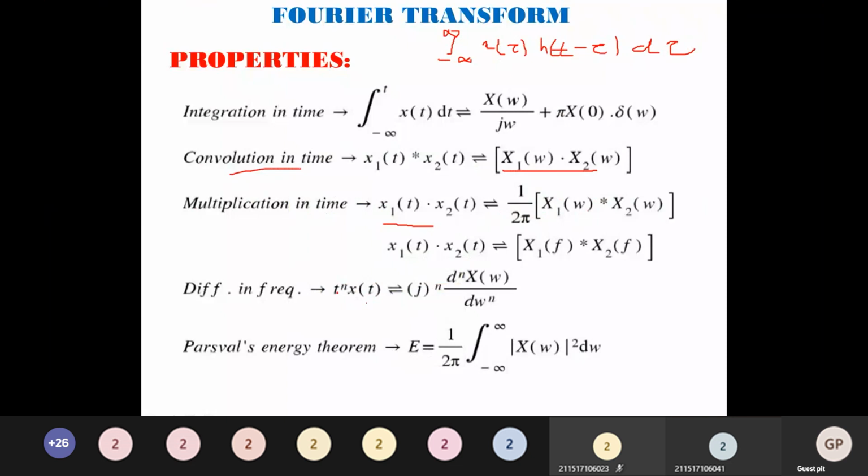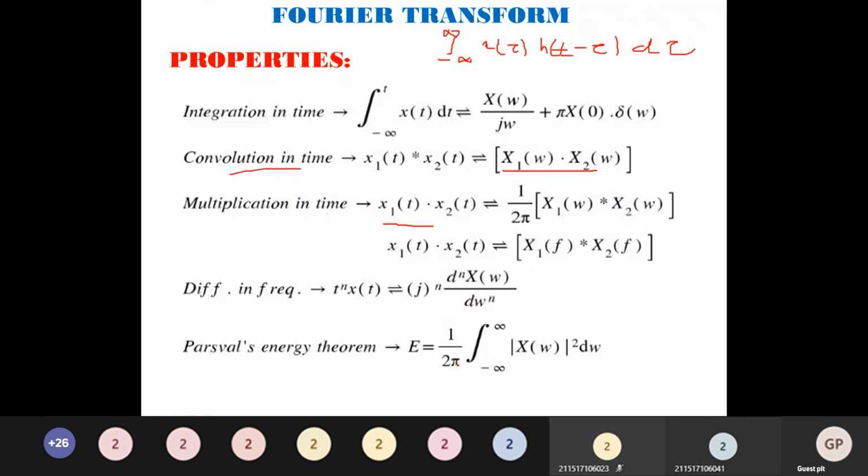So if I have t square into x of t or t cube into x of t, the transformation is given by j power n d by d omega n into x of omega. Very important again. Parseval's theorem, very important.